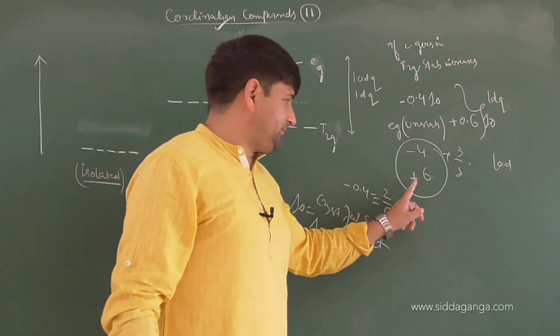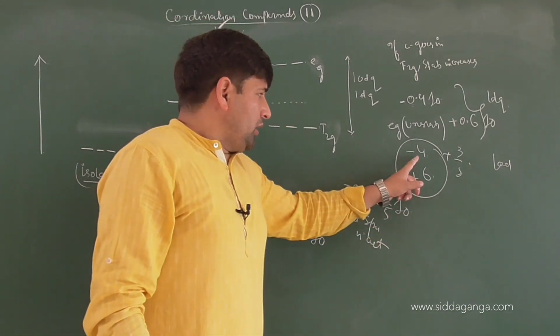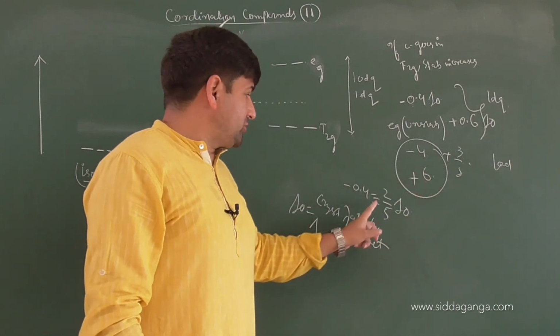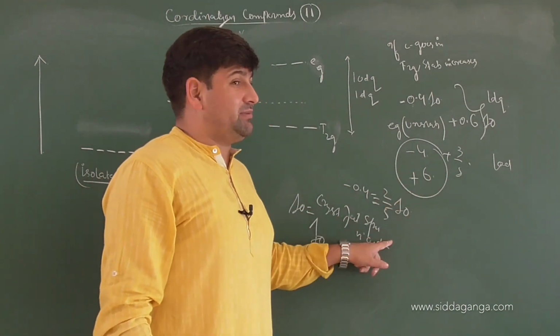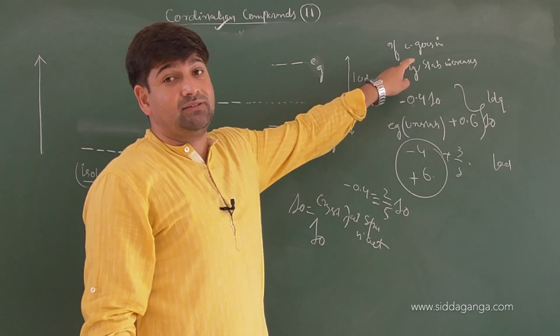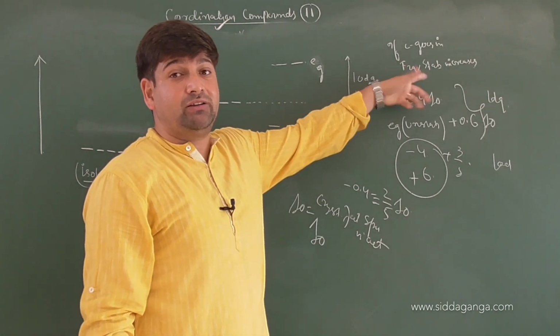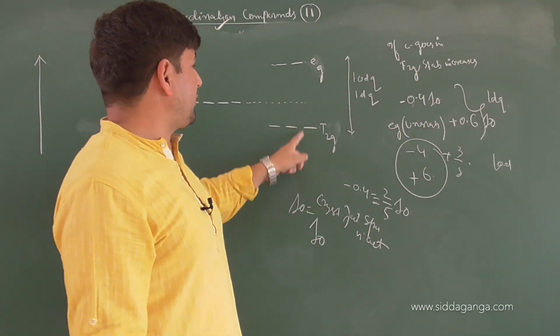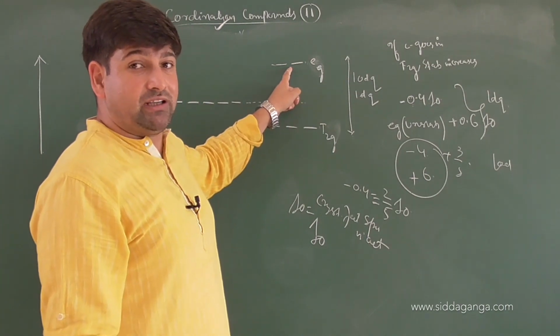And you will have minus 0.4, or in terms of 2 by 5 value. So 2 by 5 is the stability value and 3 by 5 is the instability value. Naturally, if you want to shift an electron from T2G to EG, you have to give energy or not.